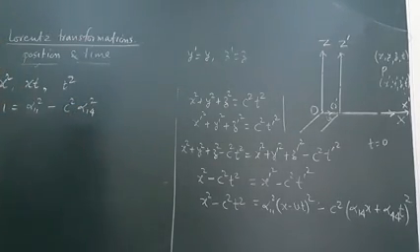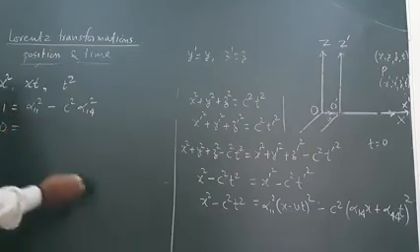Then the coefficient of xt: here the coefficient of xt is equal to 0.